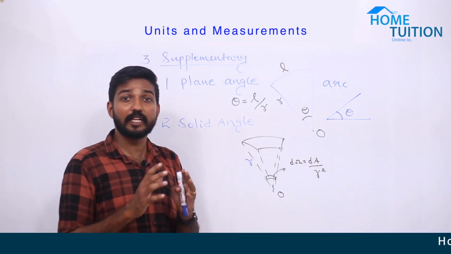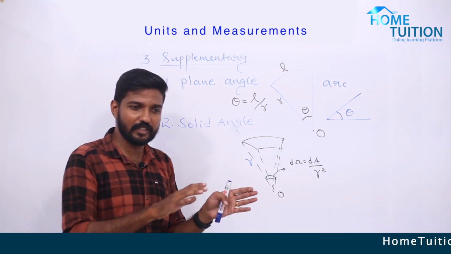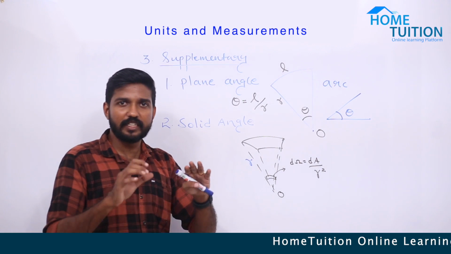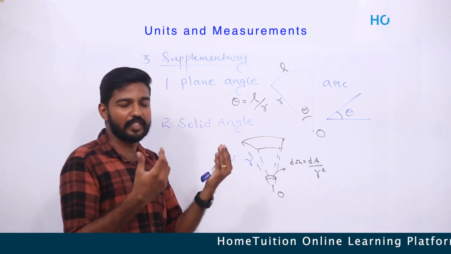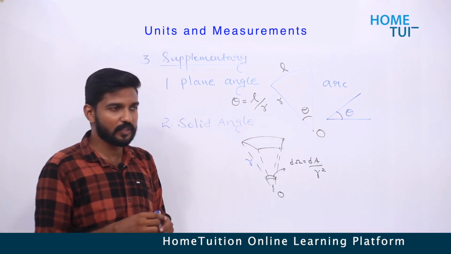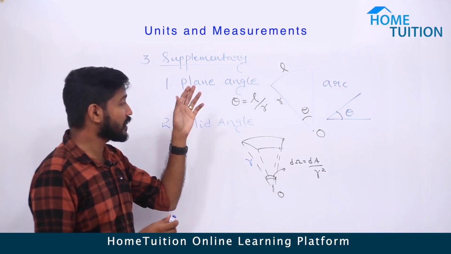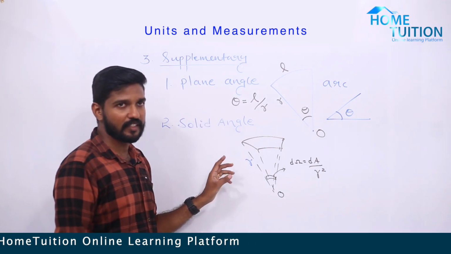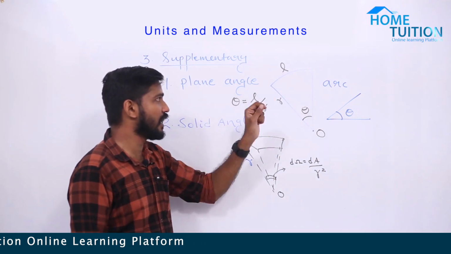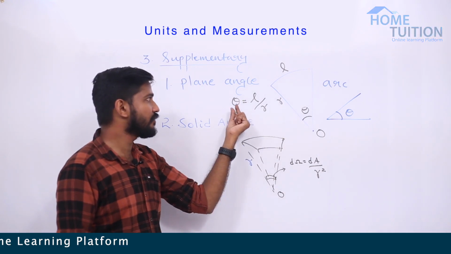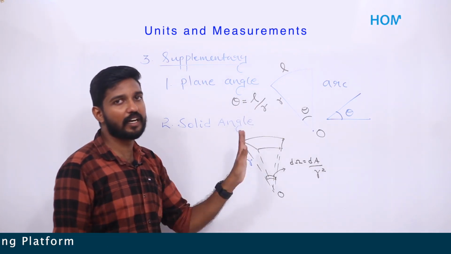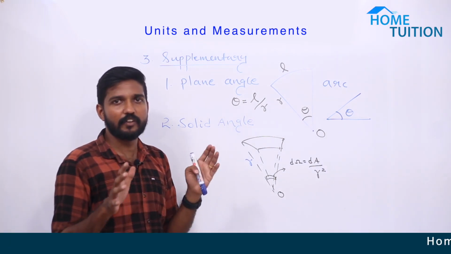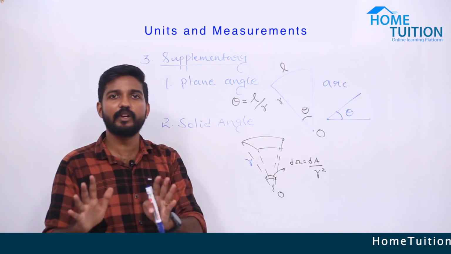And third one, supplementary quantities. They are not derived, and they don't belong to fundamental either. Such types of quantities are called supplementary. We have two supplementary quantities, plane angle and solid angle. If you are given the arc length L and the radius R, then the plane angle theta equals L by R. Okay, that's all. So these are the basic things about fundamental, derived and supplementary quantities.